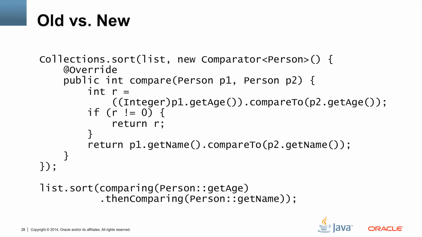Here's the old and new code side by side. Not only does the old code have a lot of inner class boilerplate, it also embeds some logic that isn't very obvious. If you're reading this code for the first time, it can be hard to understand. If you're writing a comparator like this, the logic is easy to get wrong. By contrast, the lambda-based code makes it easy to create a fairly complicated structure by composition of smaller parts. It's pretty easy to create comparators using the comparing function. It's also pretty easy to combine comparators using the thenComparing method. The resulting code is clear, concise, and is easy to modify.